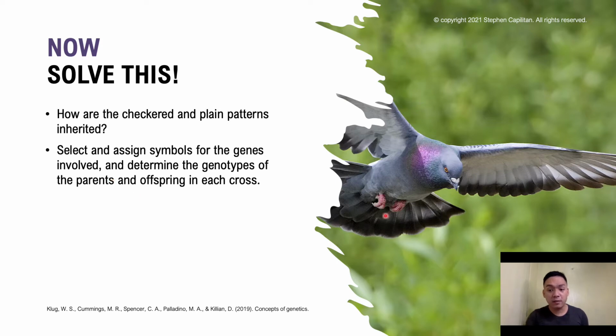In this problem, ask first whether any of the F2 ratios match Mendel's 3:1 monohybrid ratio. That's the basis. If so, then the second step is to determine which trait is dominant and which trait is recessive. So I'm going to leave you on that activity, and we'll move on to the next part of this lesson.